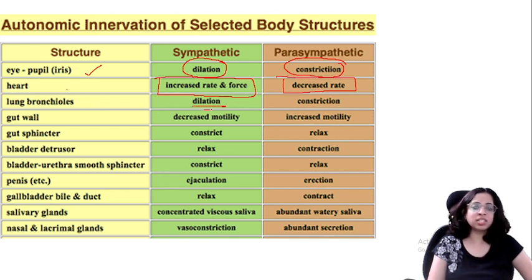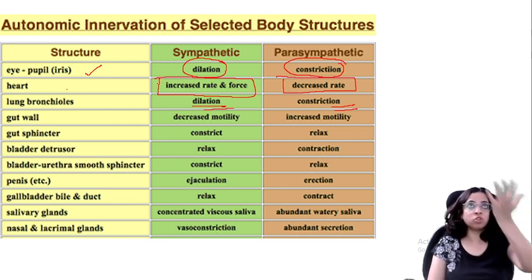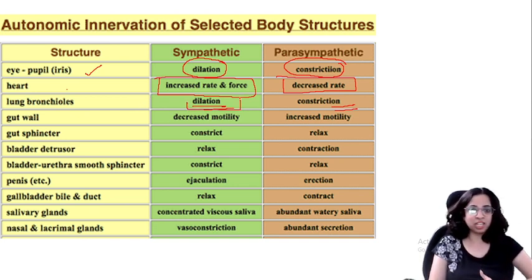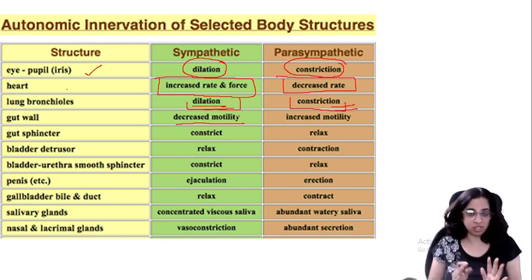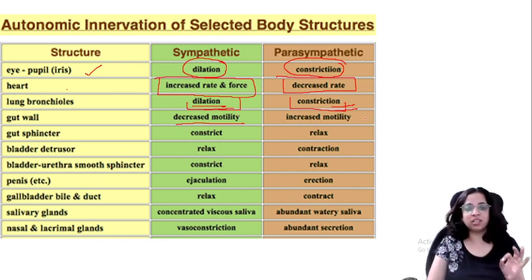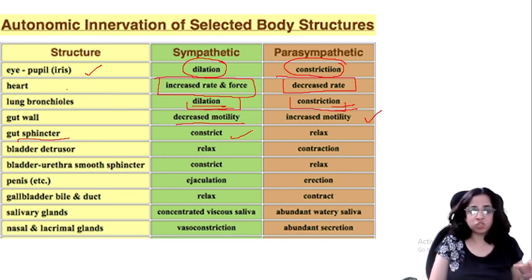Lung bronchioles, here there is a dilation, here there is a constriction. It is same as the eye, because the same way the eye wants to take in more light, similarly we want to take in more oxygen. So here there is dilation, now here there is constriction. Gut wall, okay, the intestines, what happens? Decreased motility. Now the peristalsis movement is decreased in the first one, and in the second there is increased motility. Okay. Now sphincter muscles of the intestine, gut sphincters, they constrict, and here in parasympathetic they relax.